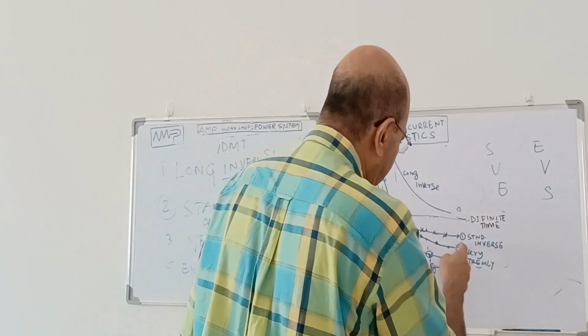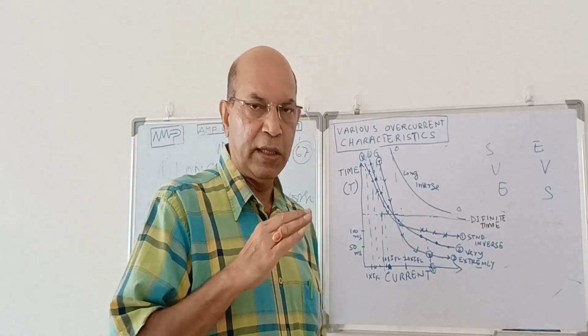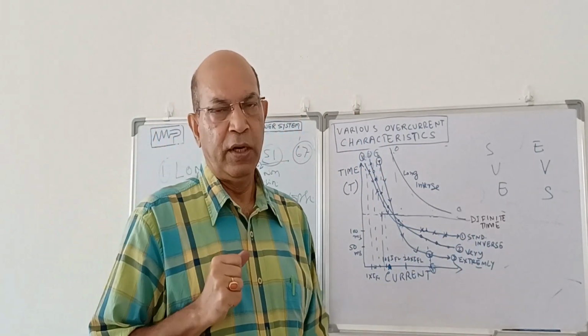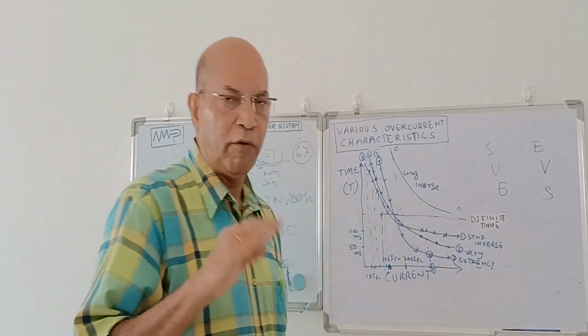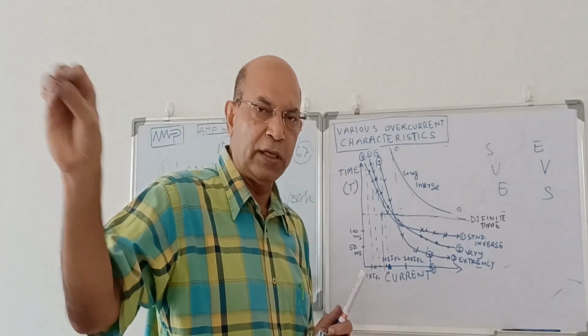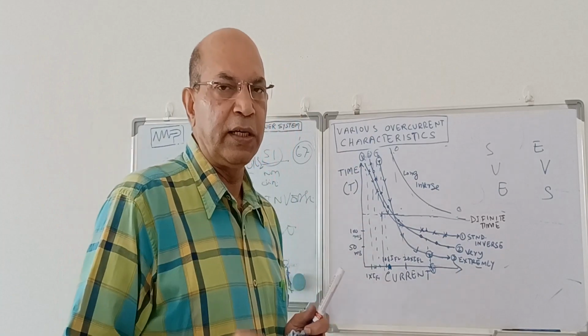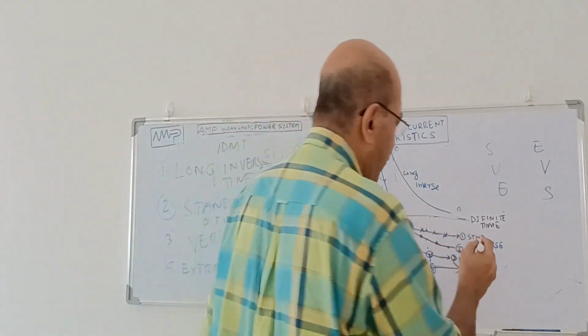And in the case of a standard inverse, we normally use it when the fault current is changing due to generating capacity change. This characteristic is fit for that type of application. When the fault current is gradually reducing with the distance, as we go from the source to the load side, or changes due to the change of generation, we can use the standard inverse characteristics.